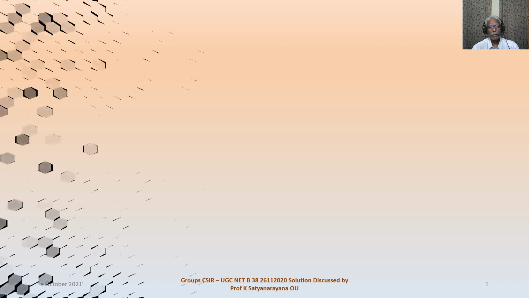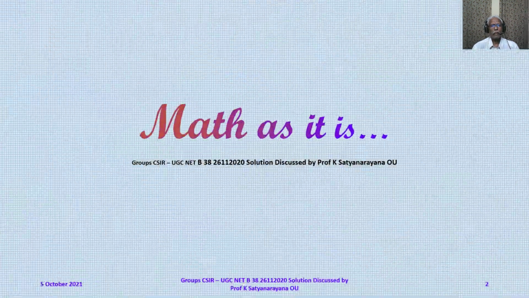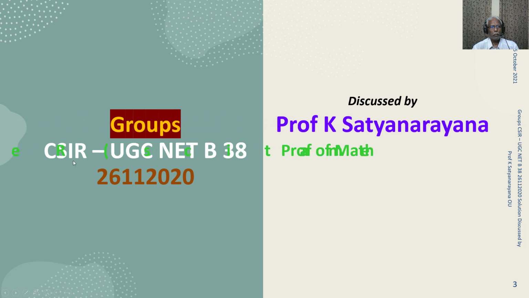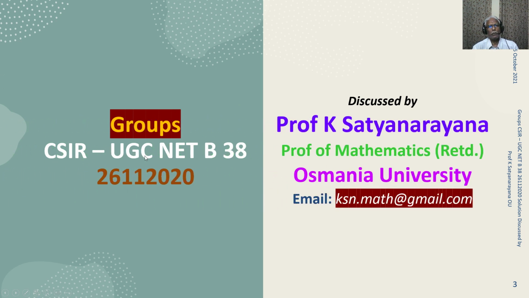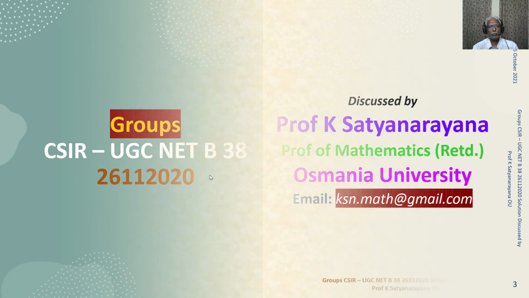We discuss the solution of a problem on group theory which has appeared in the CSIR UGC National Eligibility Test. This question has appeared in the CSIR UGC National Eligibility Test held on 26th November 2020, and it is from Section B, carries 3 marks, and has only one answer to choose from the 4 options.